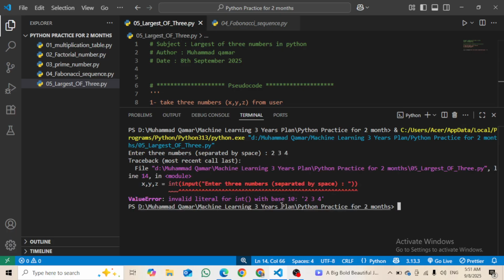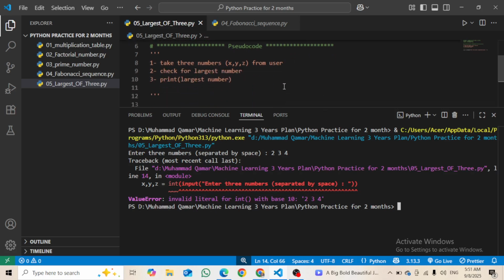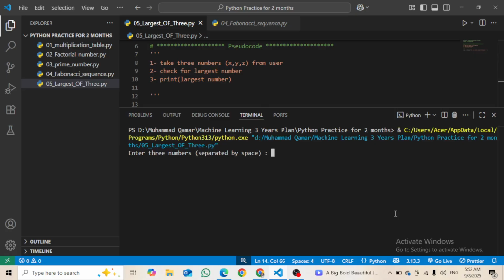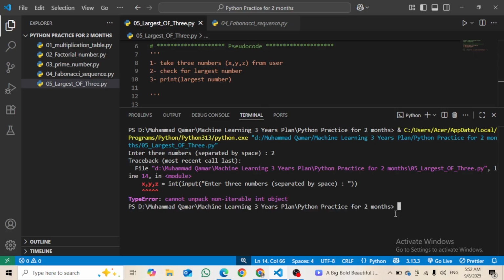It is giving me an error, invalid literal for int with base 10. So I am giving space between them, right? Let's clear this terminal and again say 2. It is saying cannot unpack non-iterable object.